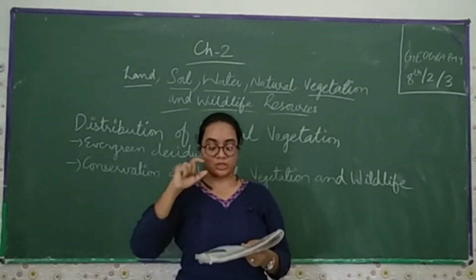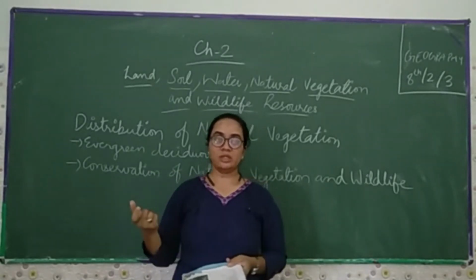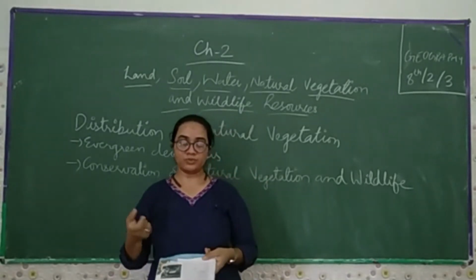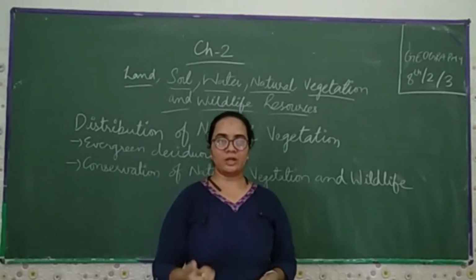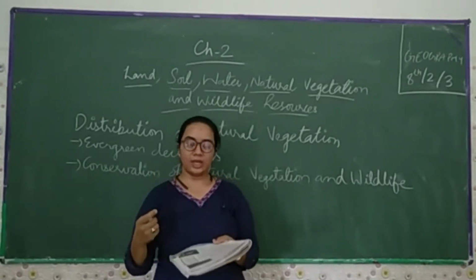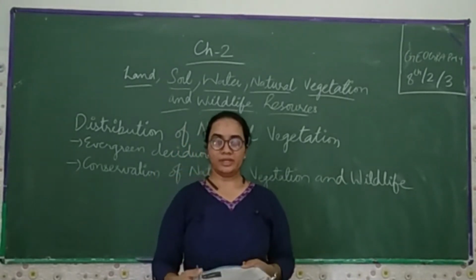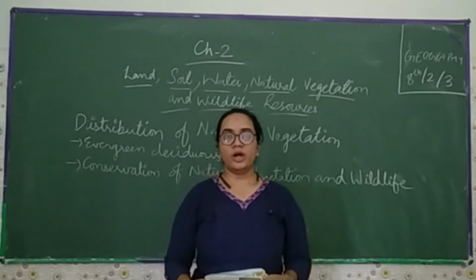They protect the soil, which is essential for growing crops. Yes, the trees and plants bind the soil, by which they prevent soil erosion. Means the trees and plants hold the soil together so that soil erosion does not happen. They act as a shelter belt, and help in the storage of underground water.